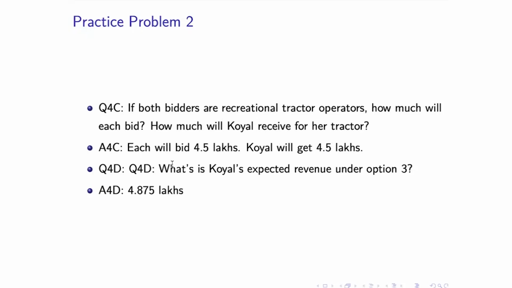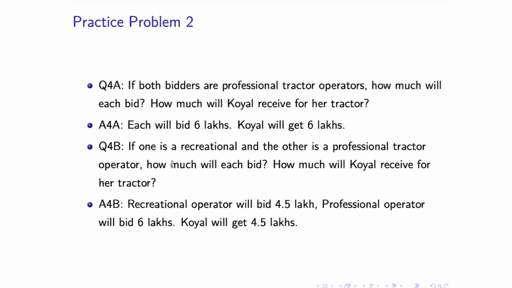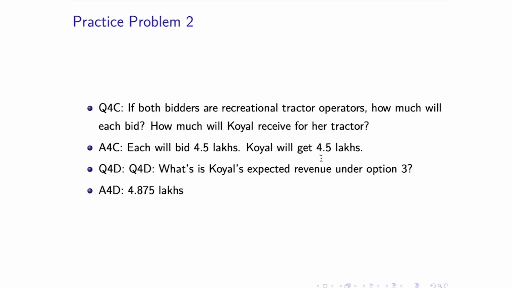So finally, what is Koel's expected revenue under option three? It's basically 6 lakh with probability 1/4, right? 4.5 lakh with probability half, and then again 4.5 lakh with probability 1/4. So if you calculate the expected revenue, you end up with 4.875 lakh.